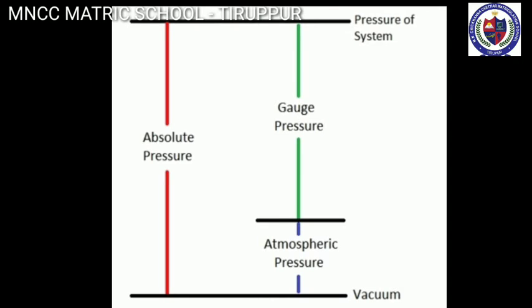Next, we move to gauge pressure and absolute pressure. For pressure higher than the atmospheric pressure, when atmospheric pressure and gauge pressure combine, we get absolute pressure. Another one, for pressure lower than atmospheric pressure, absolute pressure is equal to atmospheric pressure minus gauge pressure.